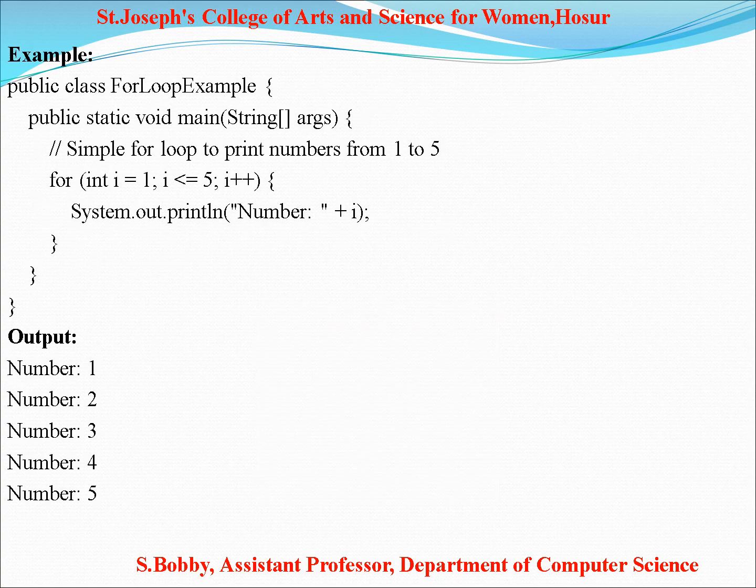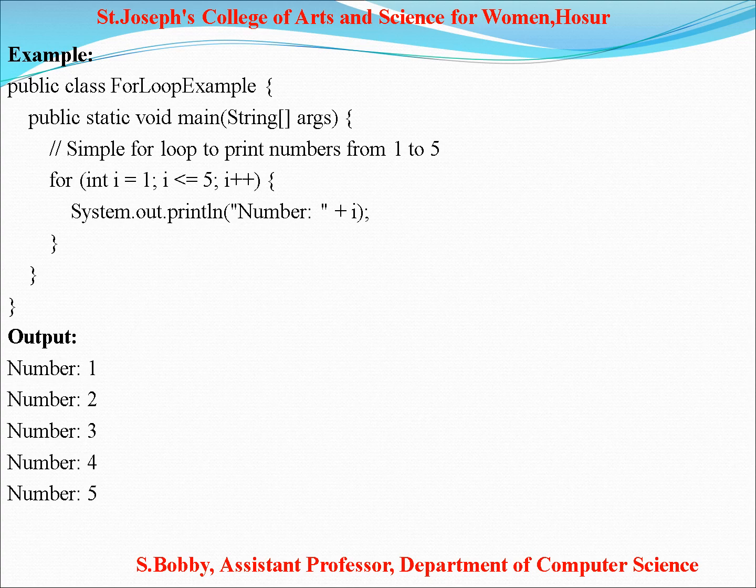The example program: public class ForLoopExample, public static void main. A simple for loop to print numbers from 1 to 5: for (int i = 1; i <= 5; i++). The print statement System.out.println("Number: " + i) just displays the number values in increasing order.